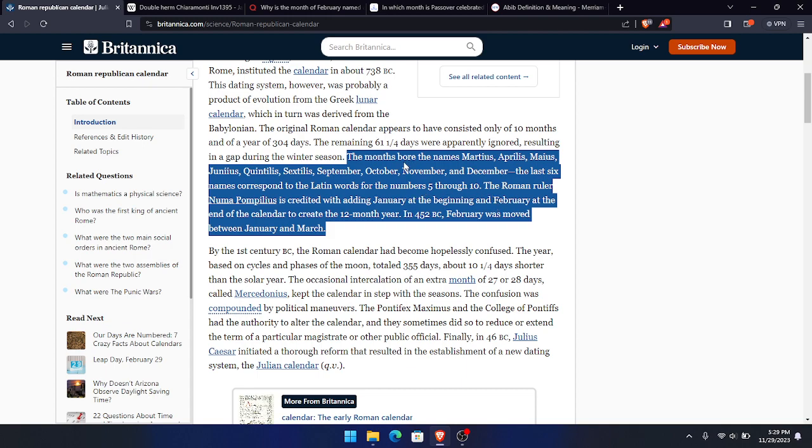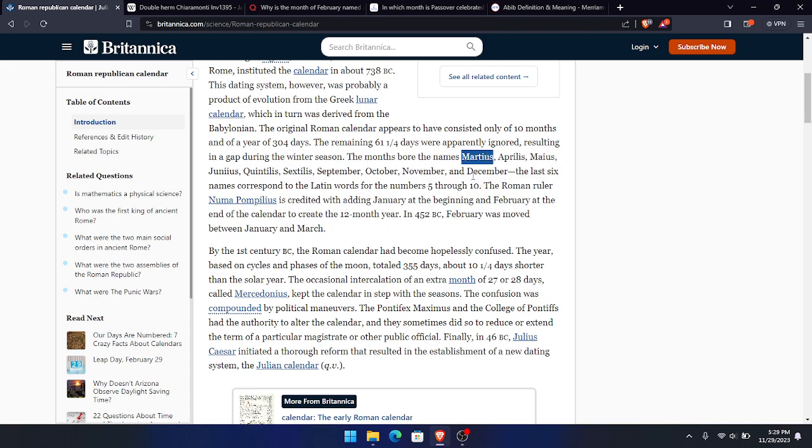There were originally only 10 months, March through December, but the Roman Empire added two new months, January and February. Which means March was originally the new year.